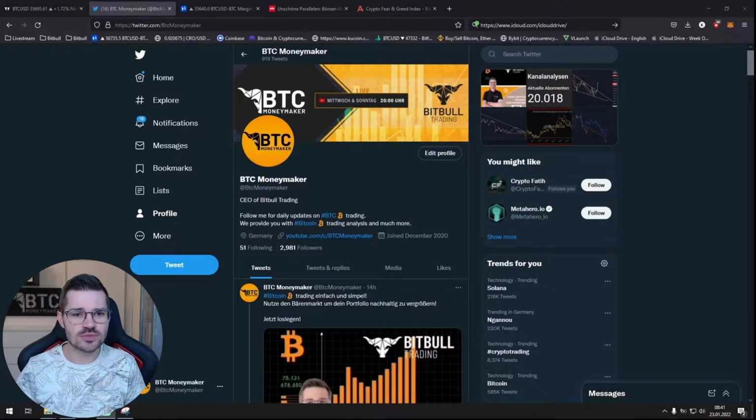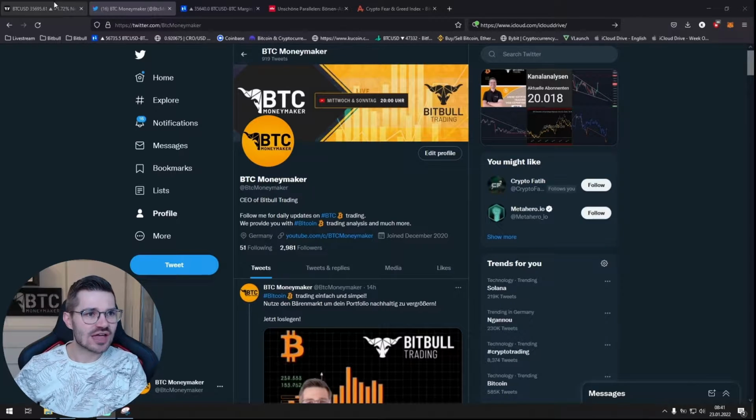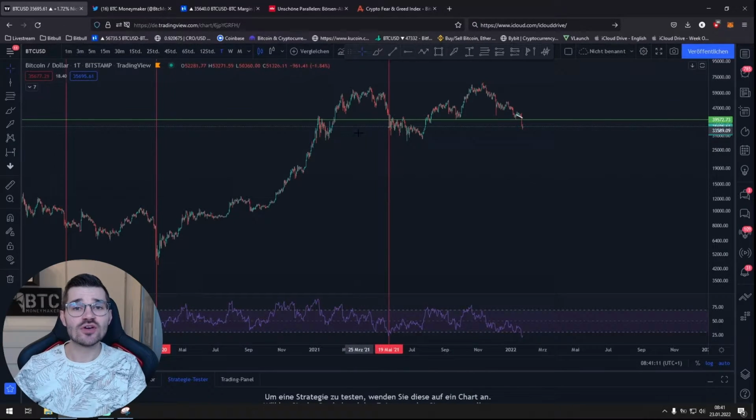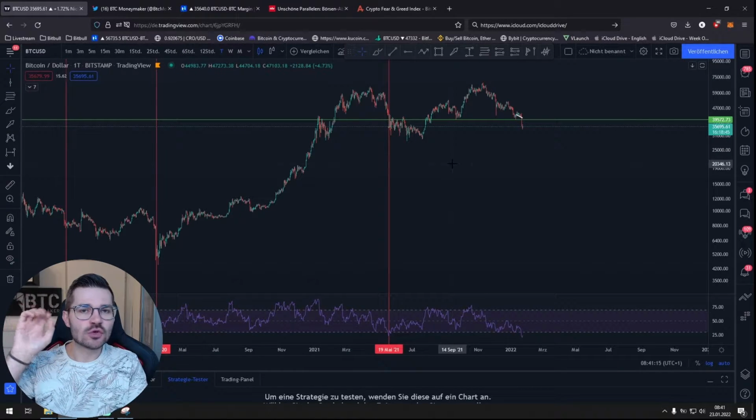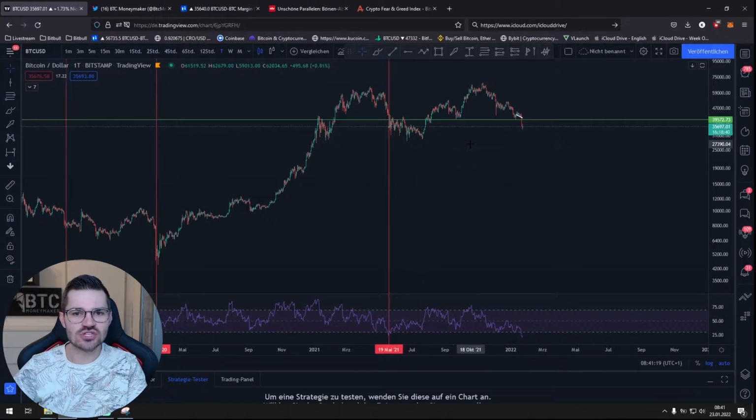Let's take a look at the daily chart from Bitcoin. So what we're doing today is we will look at all the different time frames. We're going to start with the daily chart, and then we'll move our way down to the smaller time frames. We're also going to be looking at what's happened to the RSI, the direction in which the RSI is heading, as well as the lowest point where we are at the moment, at 20 points. So let's take a look at everything together.